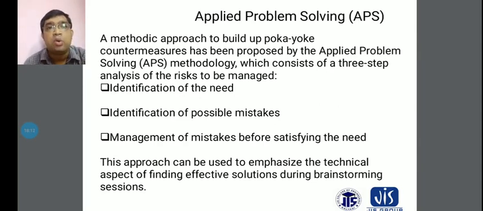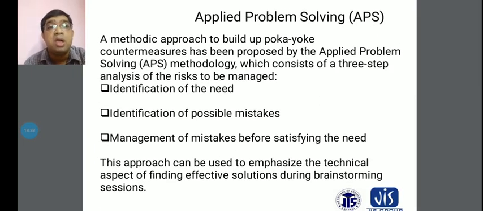That means according to the identification of needs, you have to consider that this type of needs will also be recorded for this type of products, and on specific products also satisfy the specific needs. And during these needs you have to consider the management, and suppose the mistakes are identified before you satisfy your needs, then you have to consider which type of mistakes will come according to the systems of the production procedures. For this you have to concentrate on the management of mistakes, that means before satisfying the needs.